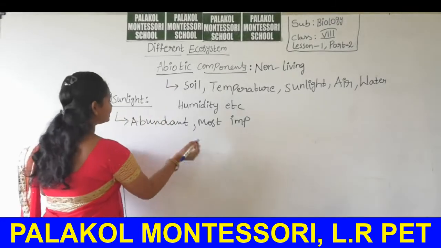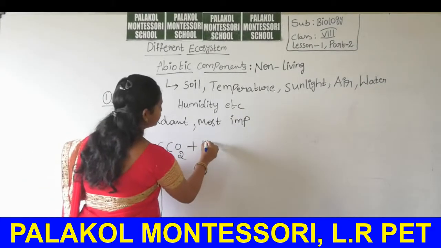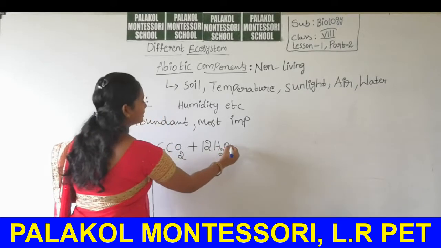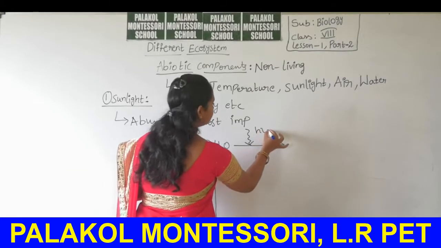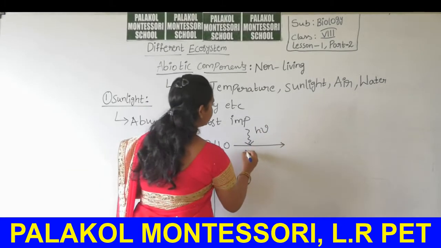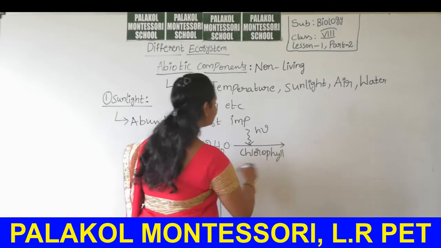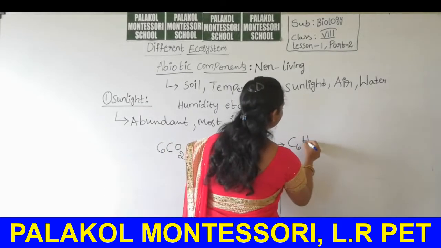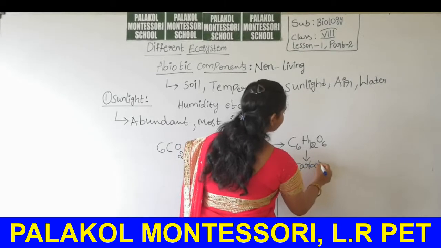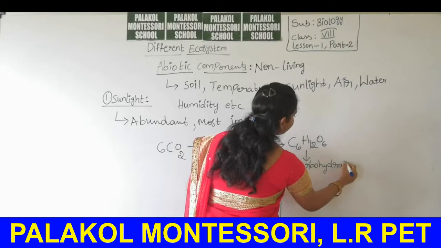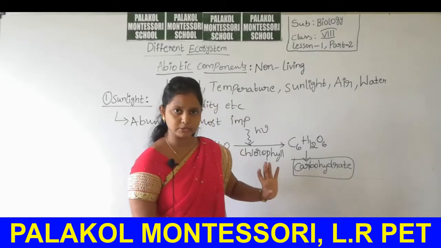Now let us observe the photosynthesis equation here. 6 CO2 plus 12 H2O gives rise to, in the presence of sunlight, in shortcut I mentioned here as h nu, and in the presence of chlorophyll pigment, plants do photosynthesis to form food material, that is carbohydrate. What is meant by carbohydrate, students? It will come in your 6th standard. Carbohydrate is simply the sugar molecules.